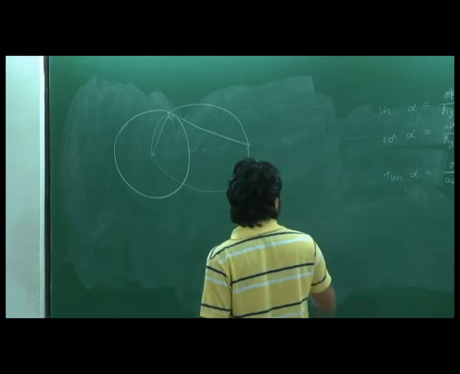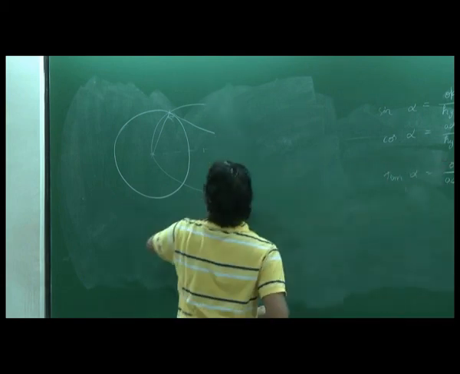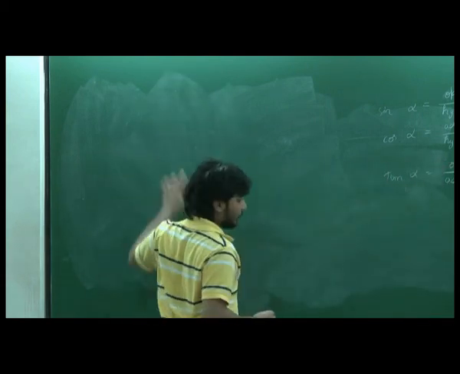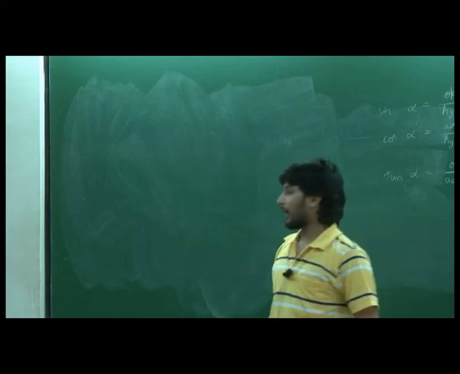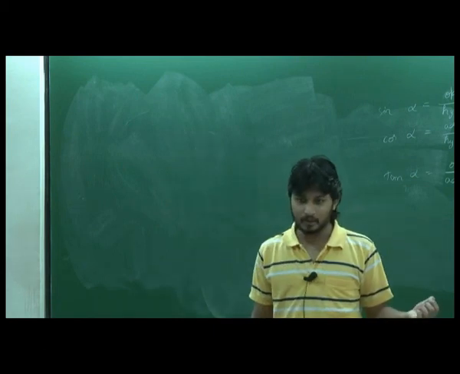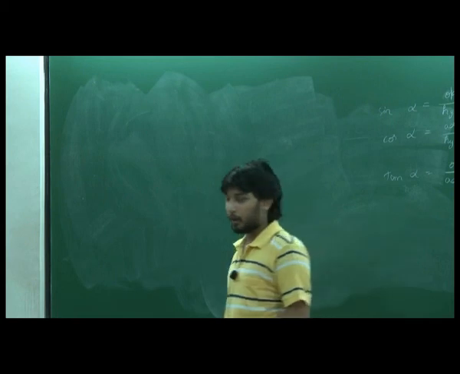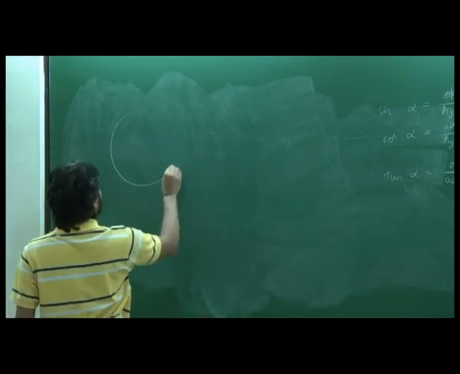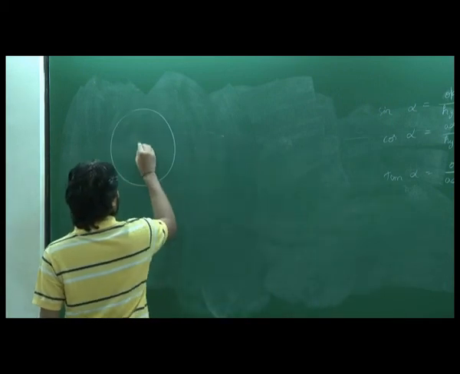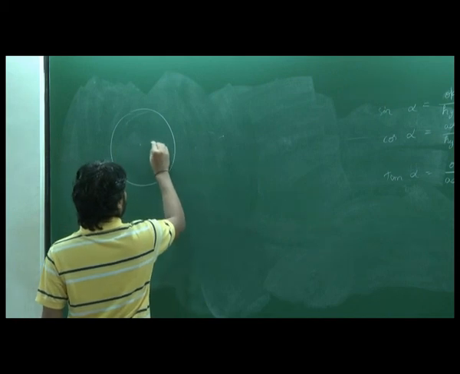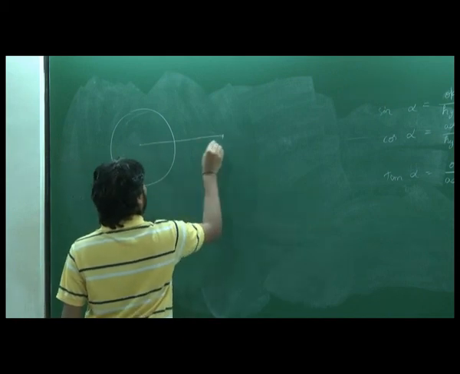So how are we doing this? Suppose we have a circle. Our aim is, given a circle and some other point which is outside the circle, we need to find a tangent from that point. So how do we do that? Step 1, consider the line joining the center and the point.